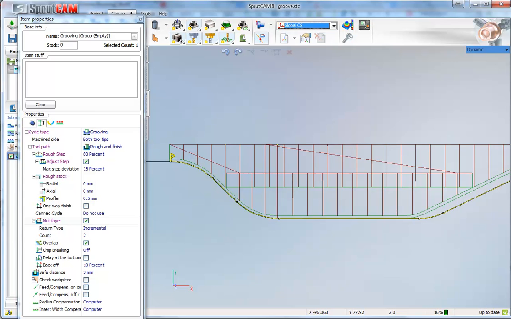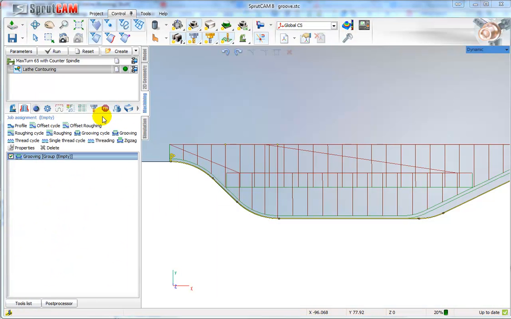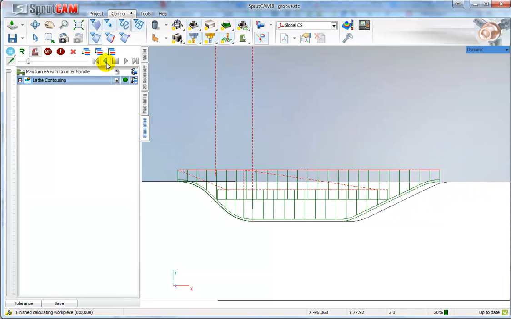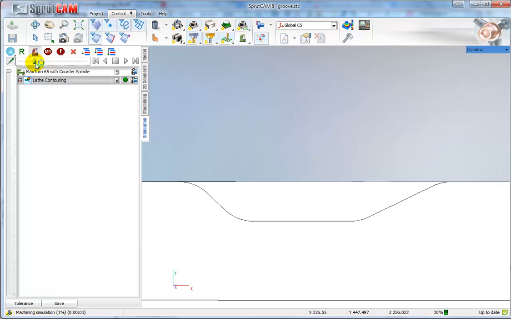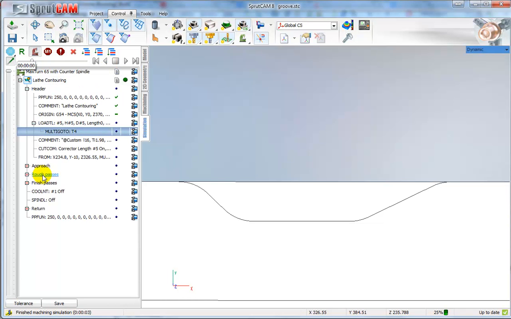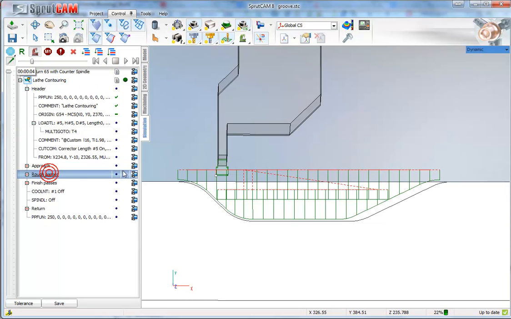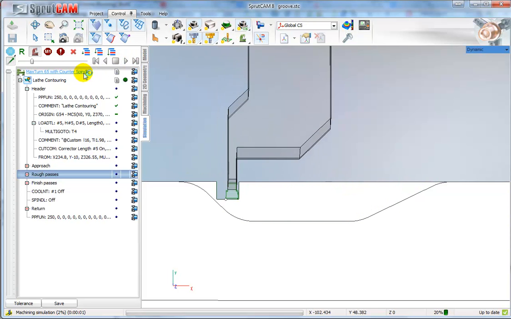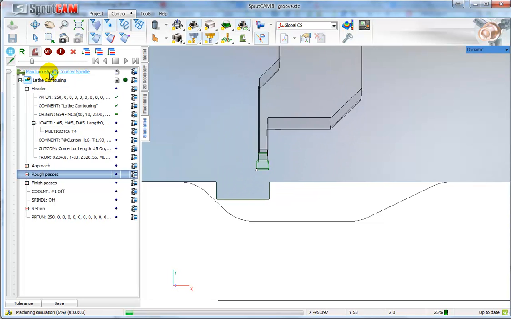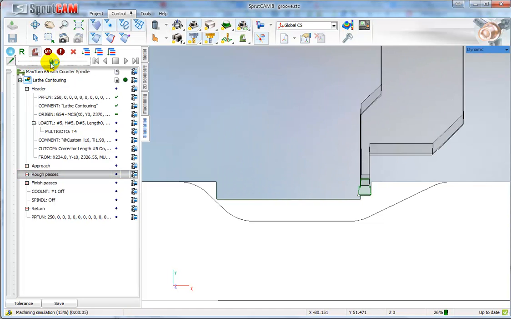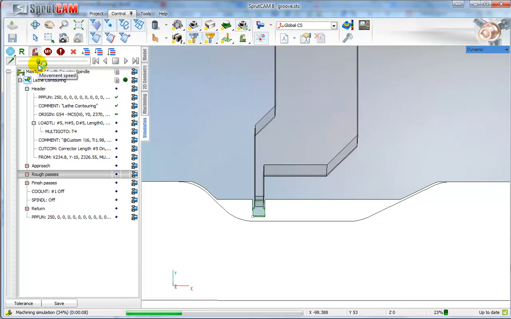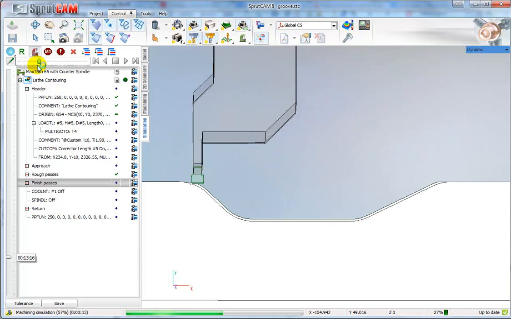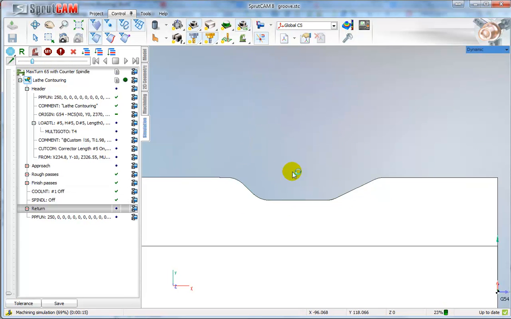Let's look at the result. Calculating, go to simulation. Go to after approach. Well, make machine visible. First layer. And second layer. And finish passes. Thank you for your attention.